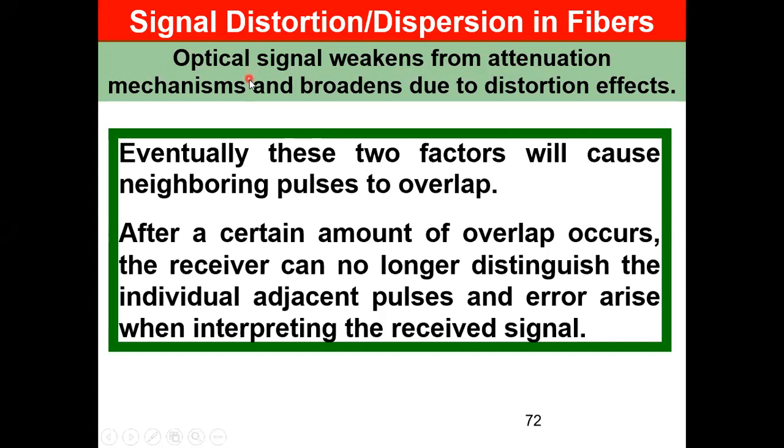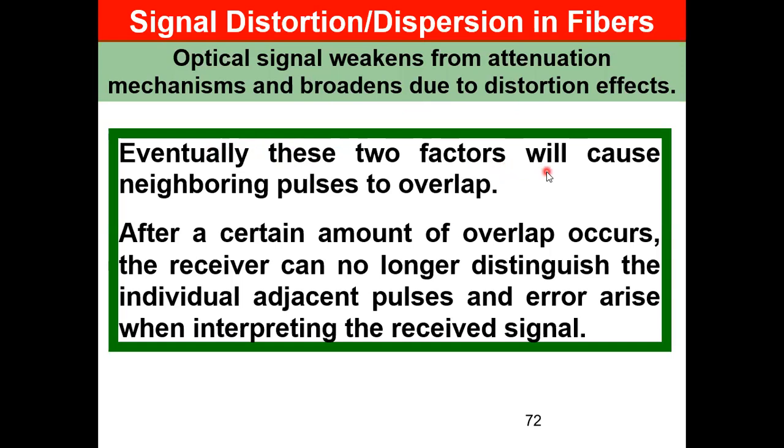Now what happens due to dispersion or distortion? Both are the same thing. Either we call it signal distortion or signal dispersion. The optical signals broaden due to distortion. I have been saying this since the beginning. So what happens due to this distortion or dispersion?